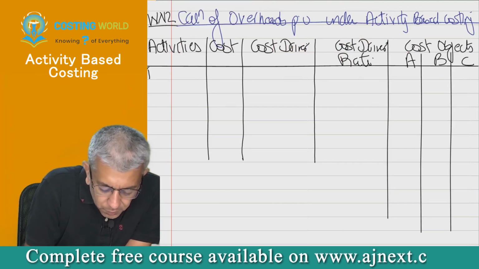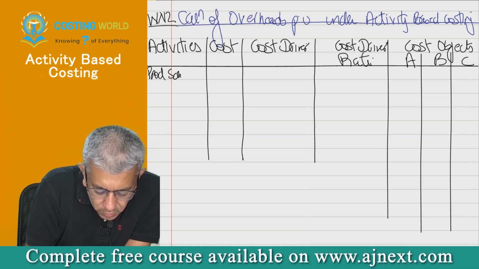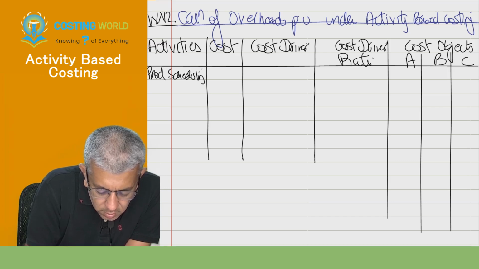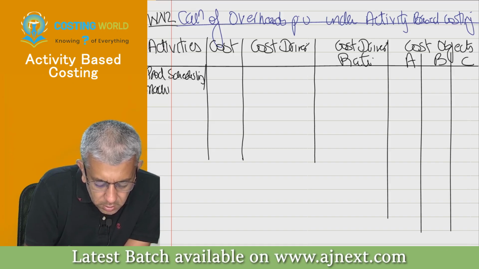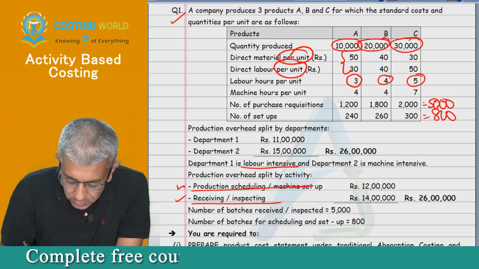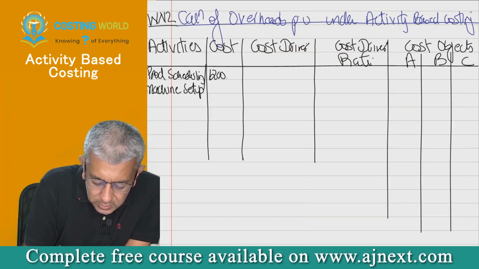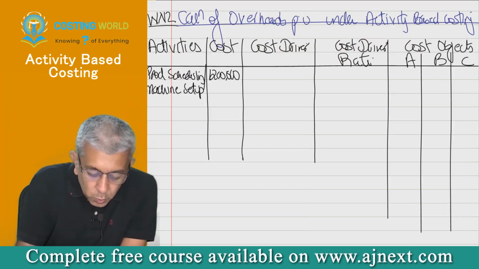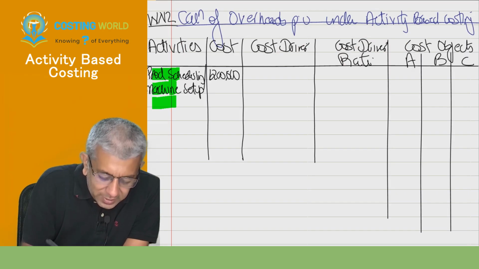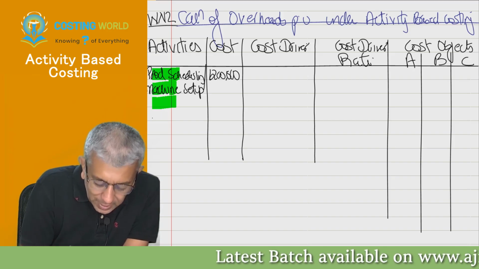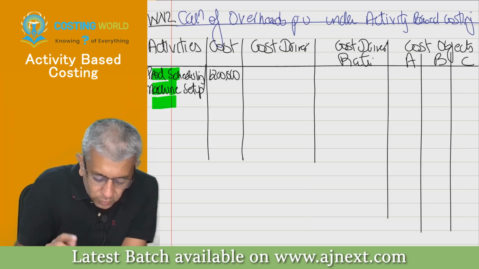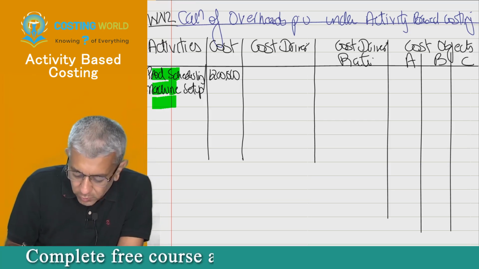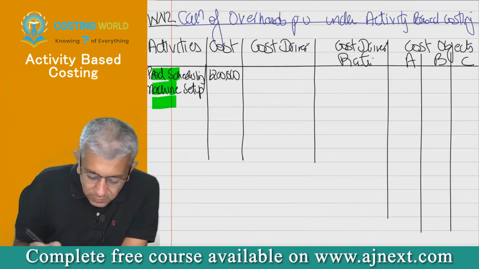So, production scheduling / machine setup. Its cost is 12 lakhs. I'll usually require 3 lines for every activity. Then I'm writing the next one. If this takes 2 lines, keep 1 line blank. In all, I'll require 3 lines for each activity. Receiving and inspecting.